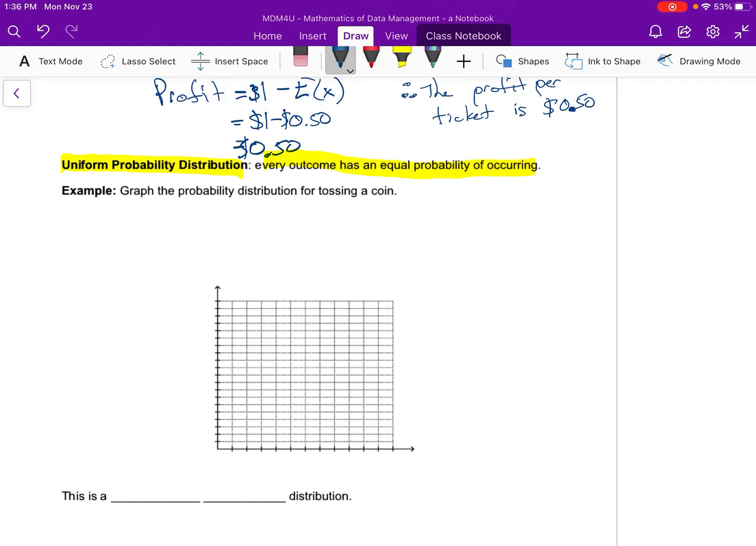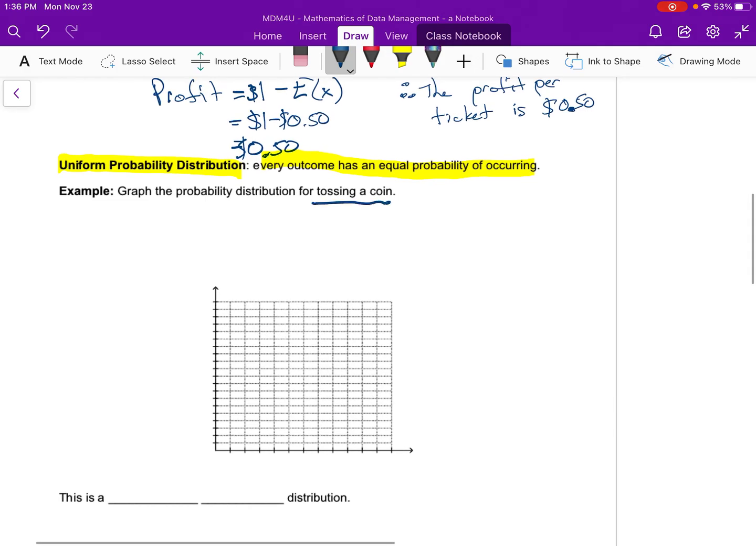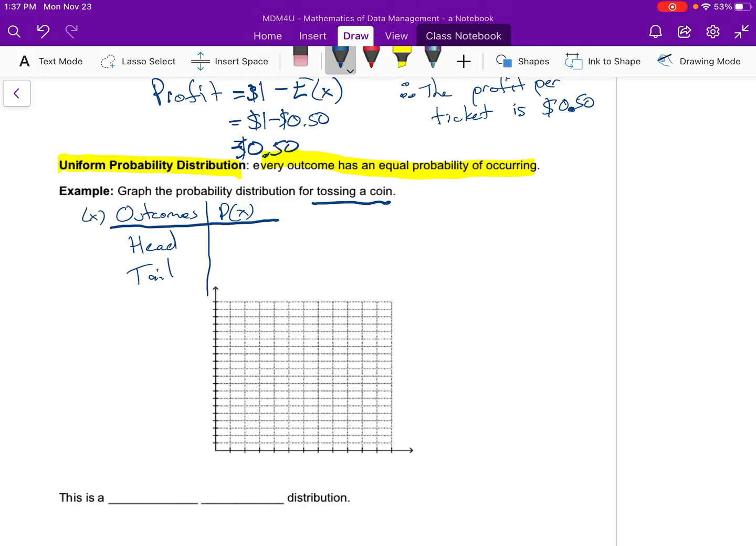There's a few examples like this, but one simple one would be tossing a coin. If I have my outcomes, remember your probability distribution can be in a table or a graph, or both. My outcomes here would be a head versus tail. If I call the outcomes X, my probability of each is going to be 1/2. Anytime you get the same or equal probability, that means that it's a uniform probability distribution.